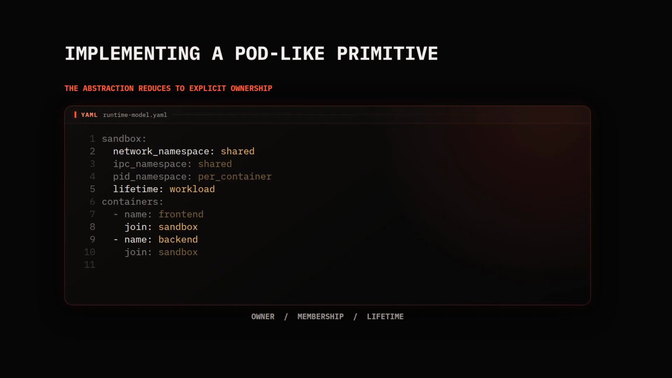If you build a pod-like primitive in any orchestrator, the implementation questions become concrete. Which process or sandbox owns each namespace? Which containers join it? Which resources are pod scoped, and how long do they survive? Once those answers are explicit, the abstraction stops feeling Kubernetes specific.